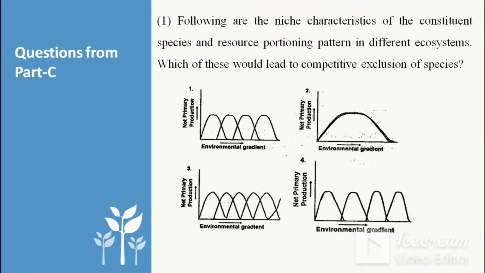So there are 4 different graphs and we can see in 1, 3 and 4 there is an overlapping. Except for 2, where there is no overlapping, that means this species is completely excluded because of competition. So that's why option 2 is correct here, because that species is excluded because of competition. That's why it is known as competitive exclusion, whereas in 1, 3 and 4 we can see the existence of both the species.